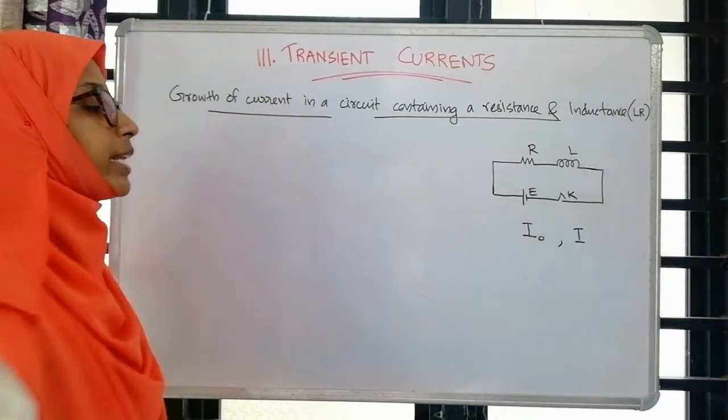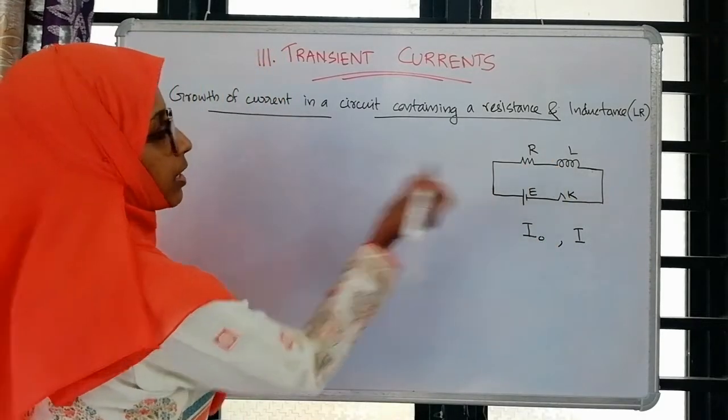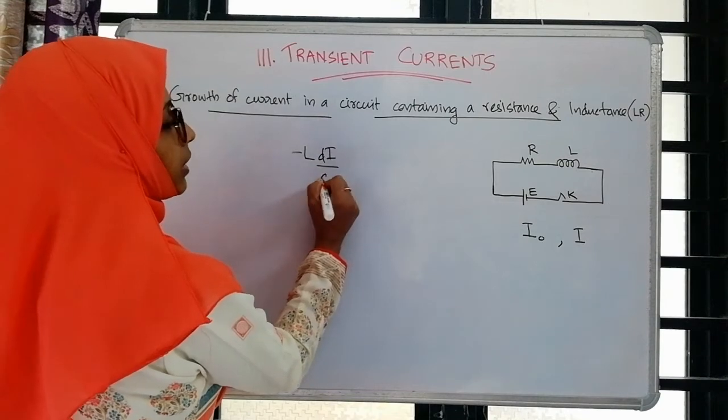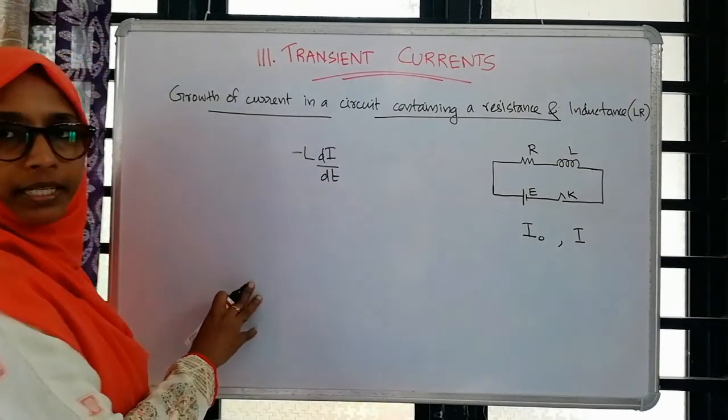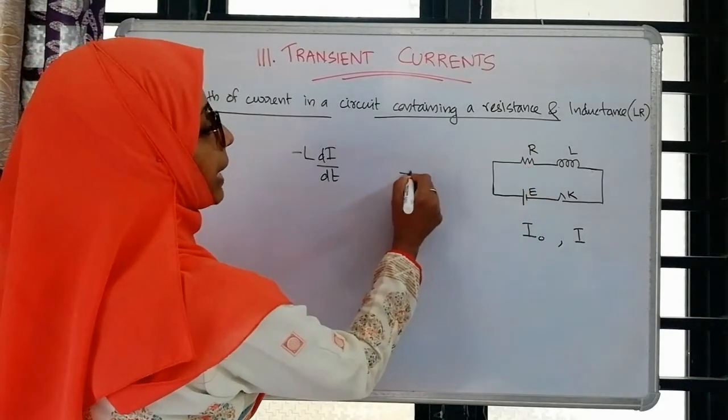Now we know when the current passes through this circuit, there will be an induced back EMF across the inductance L, minus L di by dt, and also across the resistance there will be an IR drop.